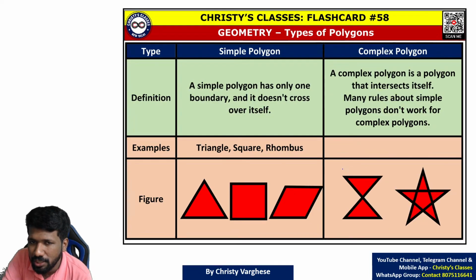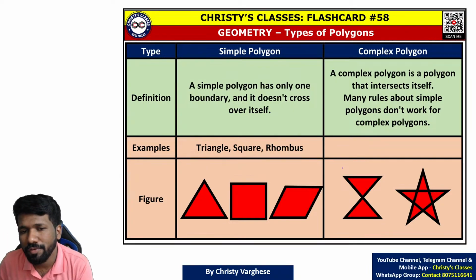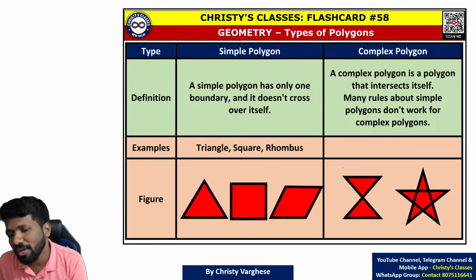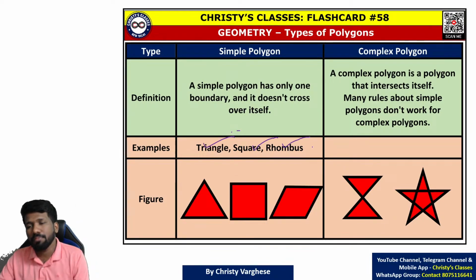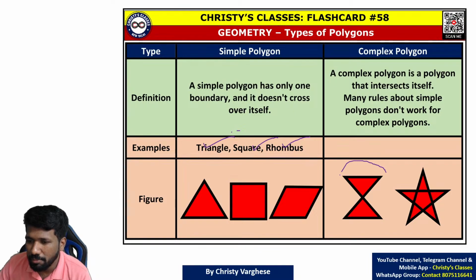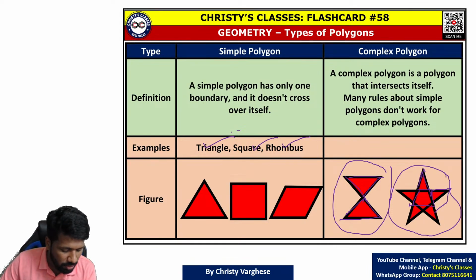One more categorization of polygons is simple and complex polygon. A simple polygon is a polygon which has only one set of boundary. A complex polygon has more than one set of boundary. Again, most of the polygons that you know are simple polygons itself. This is an example of a complex polygon, this star shape, or a kite shape, not exact kite shape, but an extended kite shape. Here 2 boundaries are there. Boundary means this is closed, this is another closed boundary. Similarly, this is closed, this is another closed boundary. Through inside and outside you can see.